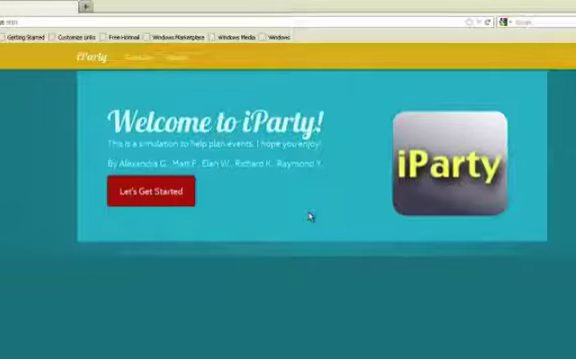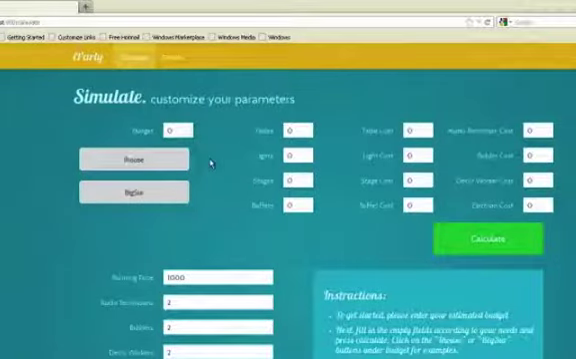On the home page, we can see the iParty logo, a list of the iParty creators and researchers, and a button allowing the user to get started with using the product. So let's get started. This page is for the user's inputs specific to their event.